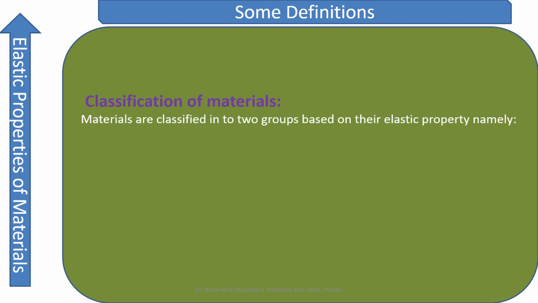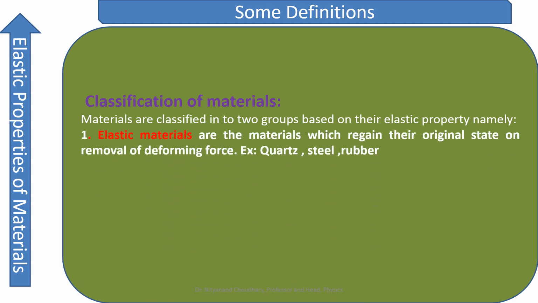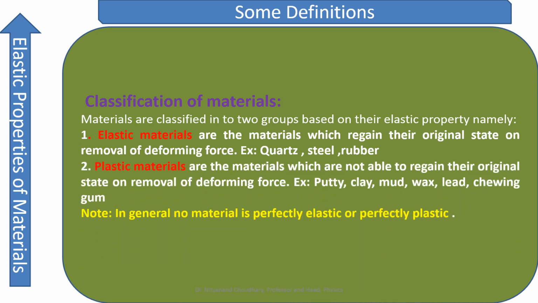Now let us see the classification of the materials. Materials are classified into two groups based on their elastic properties. These are elastic materials, which are the materials that can regain their state on the removal of the deforming force. Examples are quartz, steel, rubber, etc. Second is the plastic material. They are those materials which are not able to regain their shape on the removal of the deforming force. For example, putty, which is used in house decorations, clay, mud, wax, lead, chewing gums, etc.